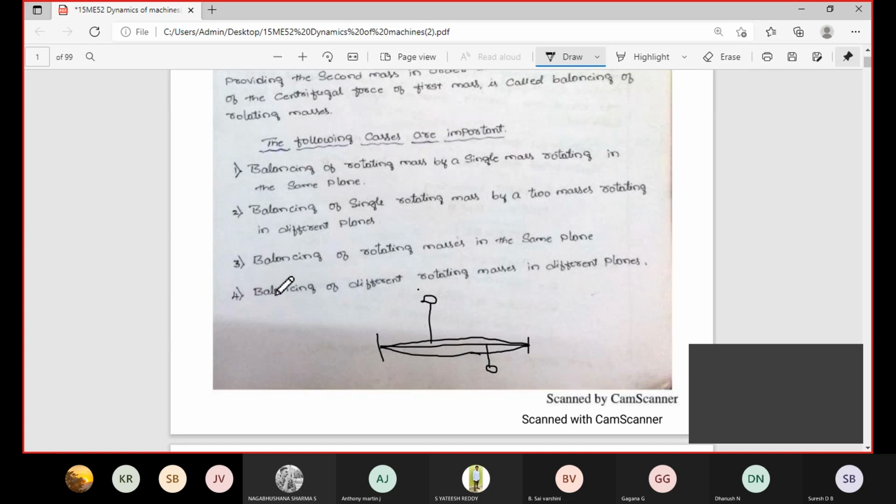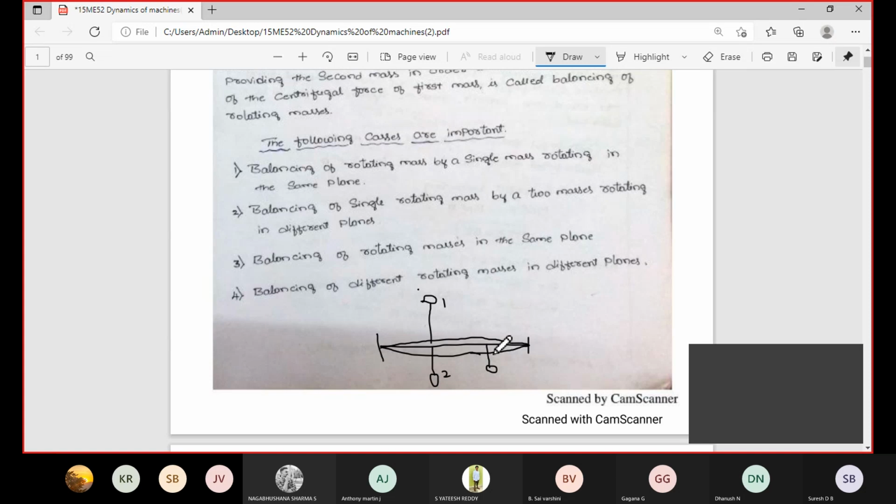Next, the third one: balancing of rotating masses in the same plane. See here, you can attach one mass, and opposite it one more mass. Same plane means mass number 1 and mass number 2 both rotate in the same plane, along the y direction. You can attach both masses exactly at the center, or towards the left or right side of the center, and then the system is balanced.